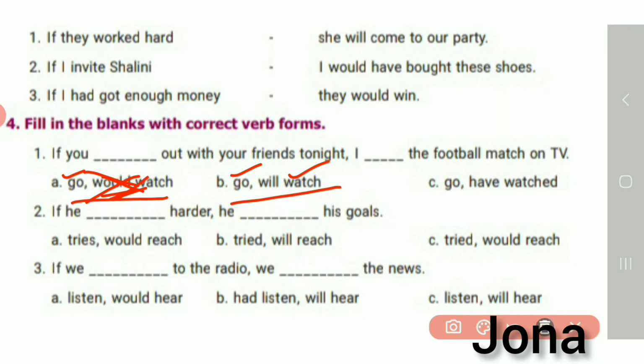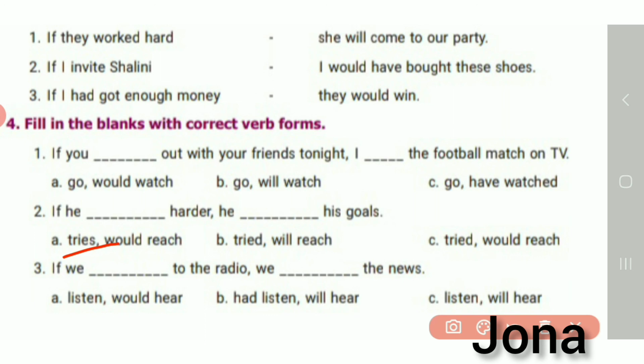Okay. Look at the second sentence. If he dash harder, he dash his goals. We can take "if he tries", if it is present tense, here also must be present only, isn't it?